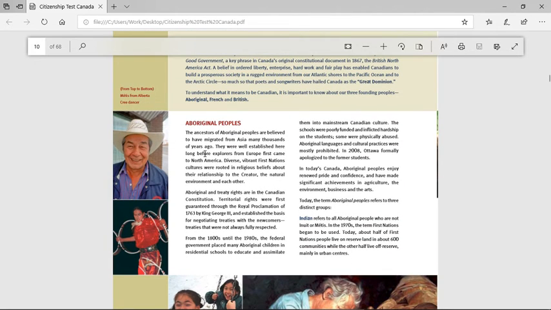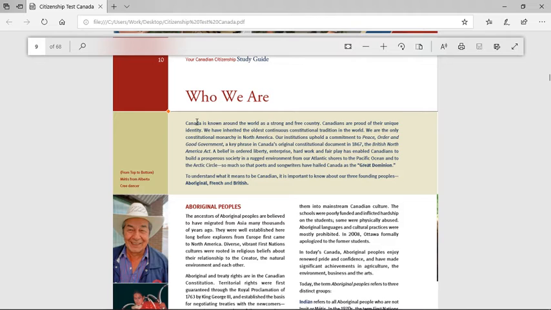The ancestors of Aboriginal peoples. Canada is known around the world as a strong and free country. Canadians are proud of their unique identity. We have inherited the oldest continuous constitutional tradition in the world. We are the only constitutional monarchy in North America. Our institutions uphold a commitment to peace, order, and good government.